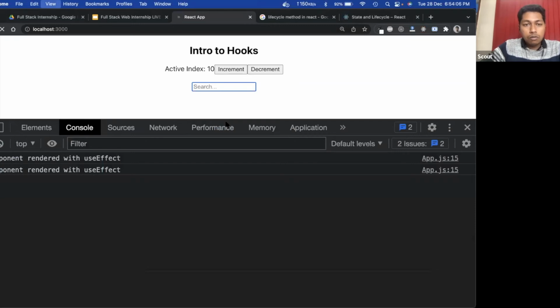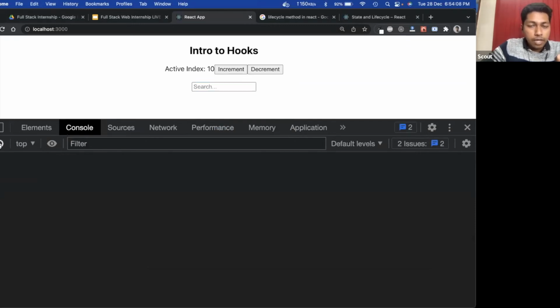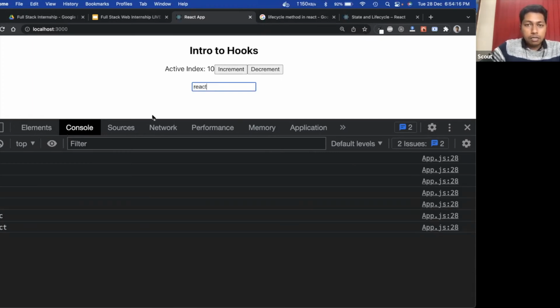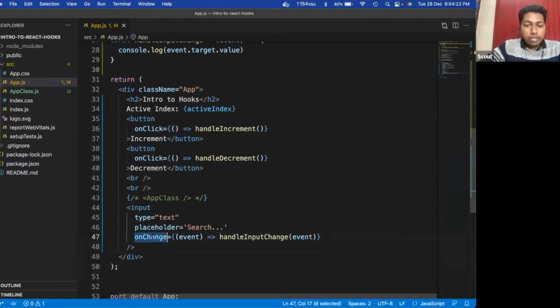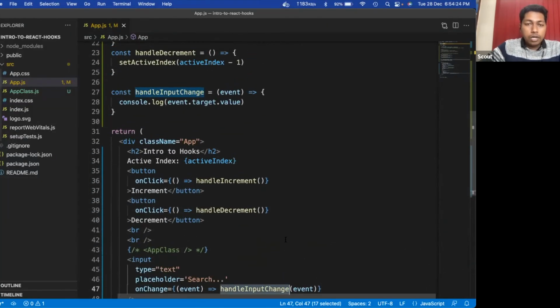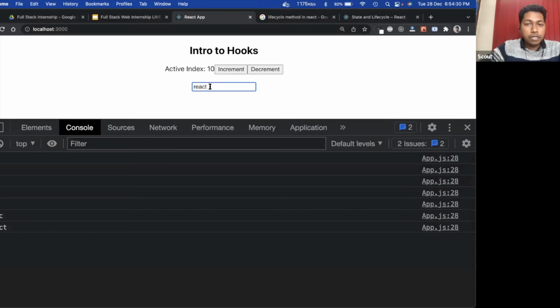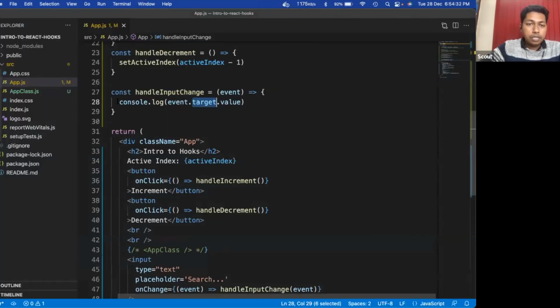So whatever you type here, like search by say React, whenever we are searching, you can see the console log is working. So whenever the input field is changing, this method is getting triggered, and here we are printing its value, that is event.target.value.